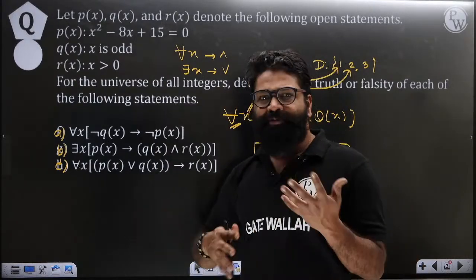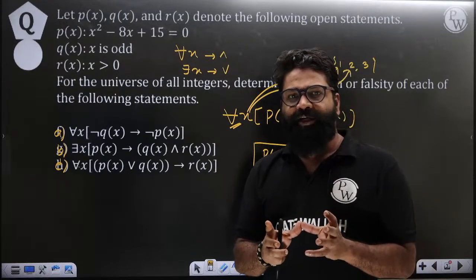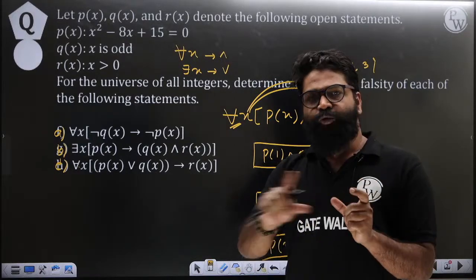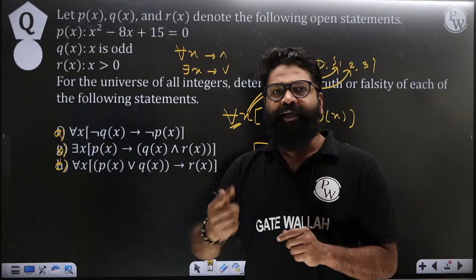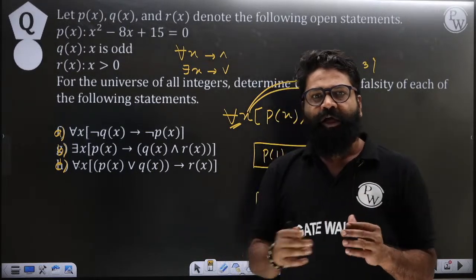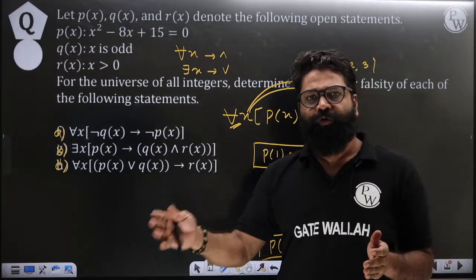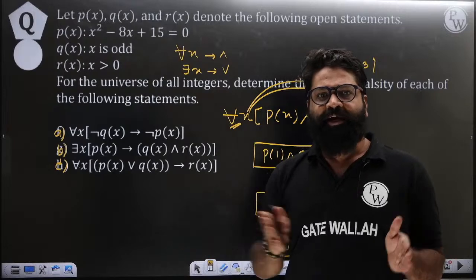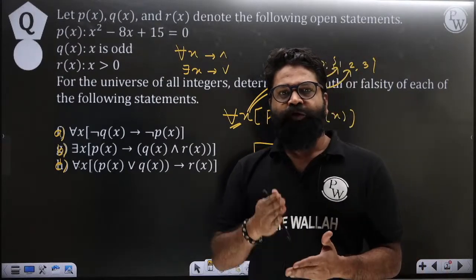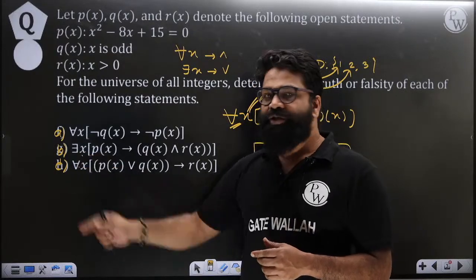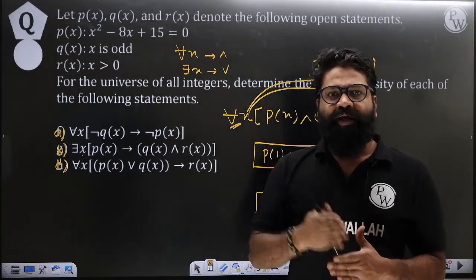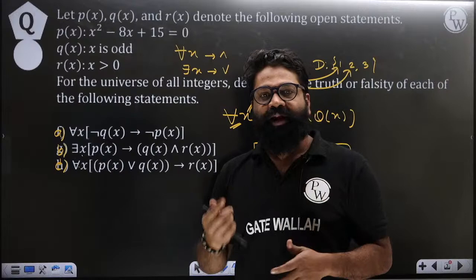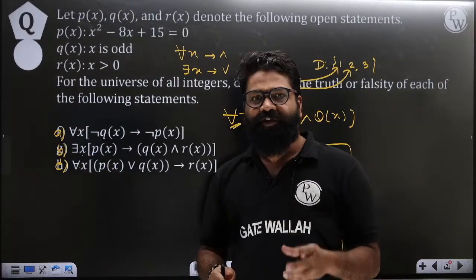See, why am I telling you like that? When you have a for all of x condition and you try to disprove it, you need only one counterexample, and then you can disprove it, because otherwise it has to be true for every element. How many times will you check? Suppose you have 100 elements, so you have to check the first element, second element, third element, fourth element, and then go on to the 100th element. So instead of proving for a large number of elements, try to disprove it. That is, you have to put in a value that makes it false. So whenever you have for all of x, try to disprove it, try to make it false. Whenever you have there exists of x, try to make it true.